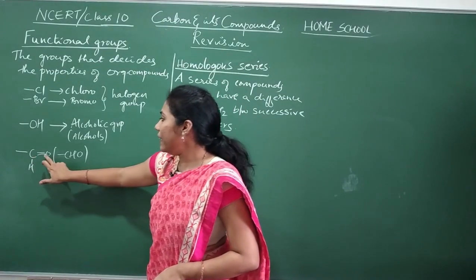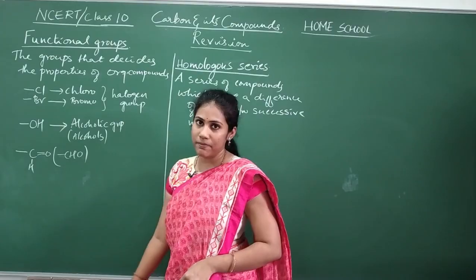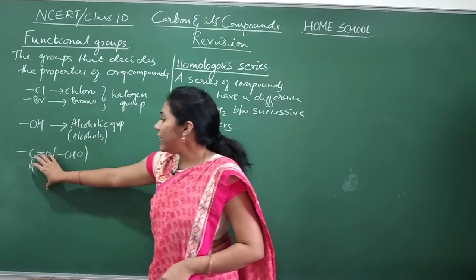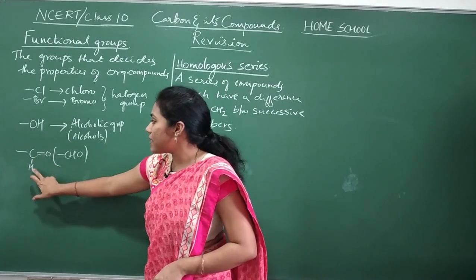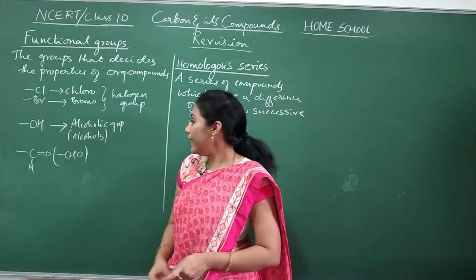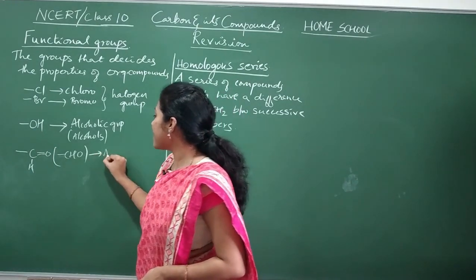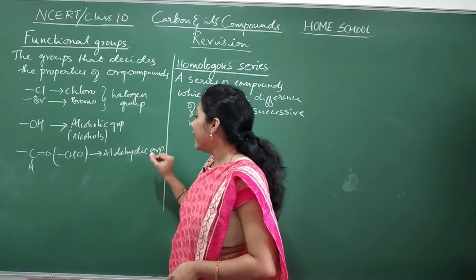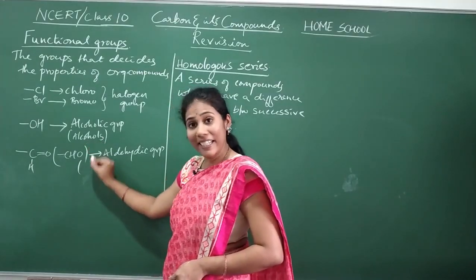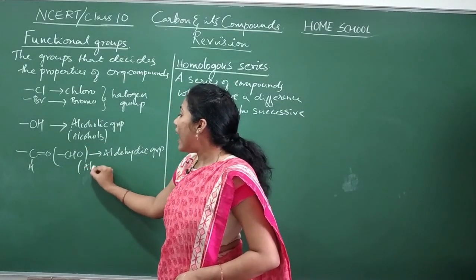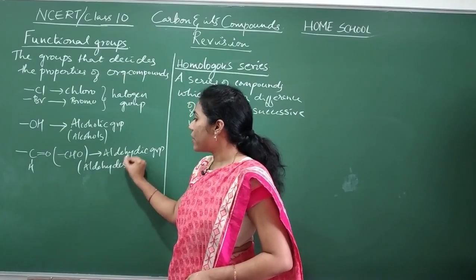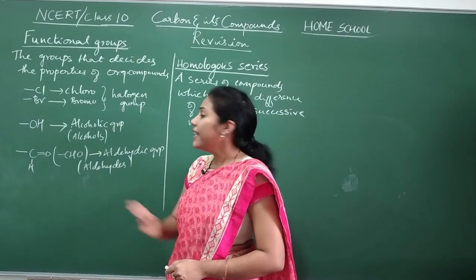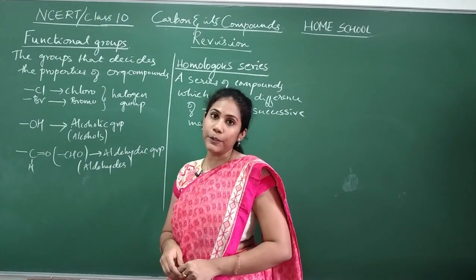Between carbon and oxygen, always you have a double bond. So this is the elaborate form of the CHO group, and this group is called the aldehydic group. Where is this group present? In the type of organic compounds called aldehydes. All aldehydes will have this particular group, and that's the reason it is called the aldehydic group.